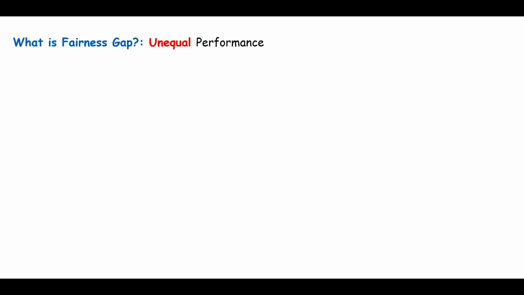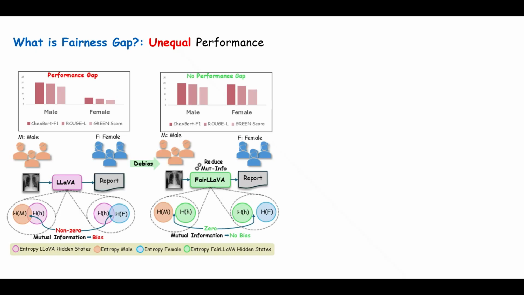So, what exactly is the fairness gap? Put simply, it is the unequal performance of the model depending on the demographic or sensitive attribute. Such a gap exists because the mutual information between the hidden states of a model and the demographic attribute is not zero, even though the model never sees any demographic attribute during training. Such spurious correlations can be harmful for fairness, so the idea is to reduce the fairness gap by reducing this mutual information.